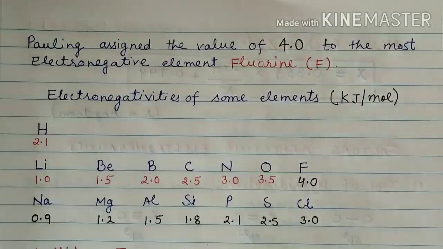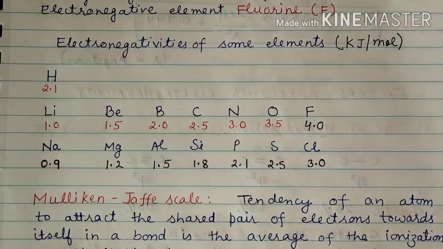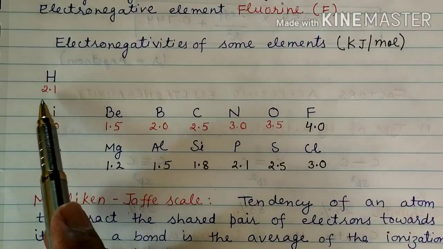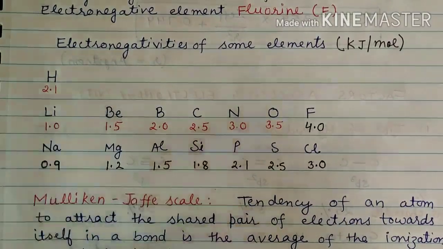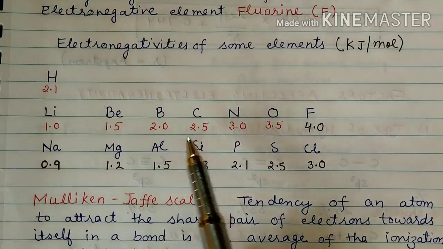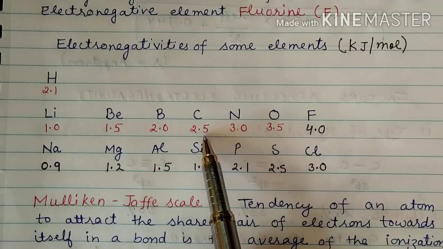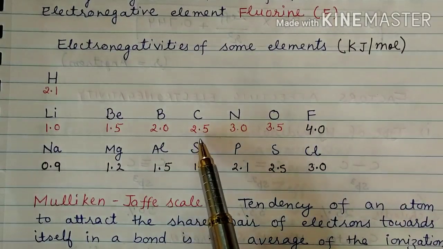So some electronegativity values of elements are given in this table. You can see hydrogen 2.1 on the Pauling scale, because the Pauling scale is most widely used. We have already seen that hydrogen has 2.1, right? And by making use of the formula given by Pauling, we have calculated the electronegativity of carbon, and that was 2.6, right? And here the value is taken as 2.5 for carbon. So this is how you can calculate the value of electronegativity on the Pauling scale.